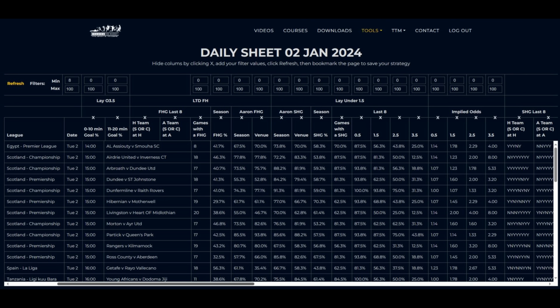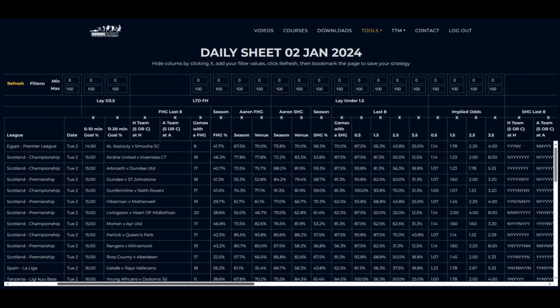This is calculated in the same way as the previous set of statistics, but this time only take into account the home team's goals at home and the away team's goals on the road. Once again, we would take the average of the two teams to get that good feeling. These can be found on the TTM sheet under first half goal venue and second half goal venue.